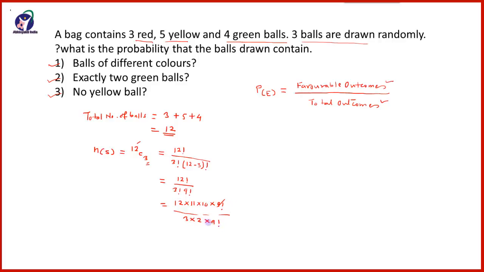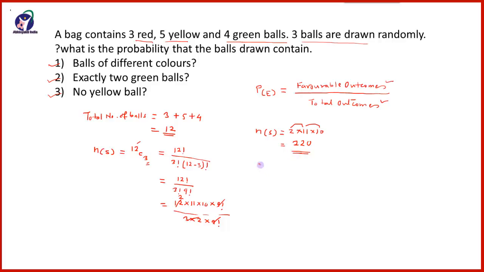So 9 factorial will get cancelled and it will be 12 into 11 into 10 upon 3 into 2. 3 2s are 6 and that 6 1s are 6, 6 2s are 12. So it will be 2 into 11 into 10. So the total possible outcomes will be equal to 2 into 11 into 10, which is equal to 11 2s are 22 into 10, that is 220. Therefore total possible outcomes is equal to 220.